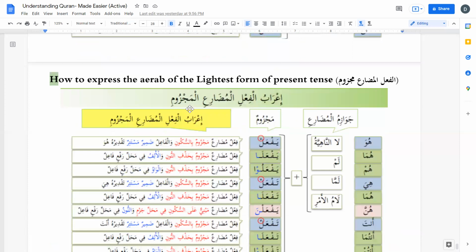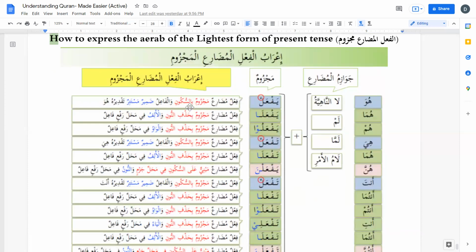Okay, so this is about the mansub or the light form of present tense. And then let's move on to the Aerab of the lightest form of present tense. We know that these notes are from another course. It's not from Dream, it's from Madinah course.